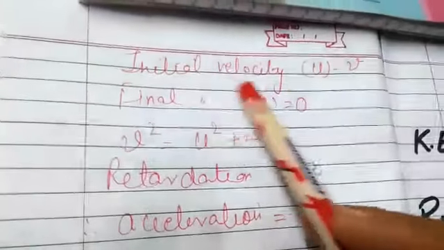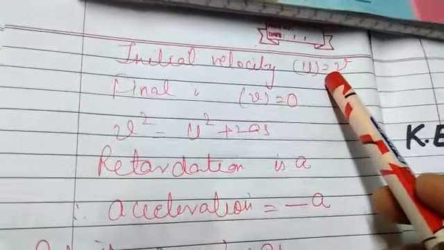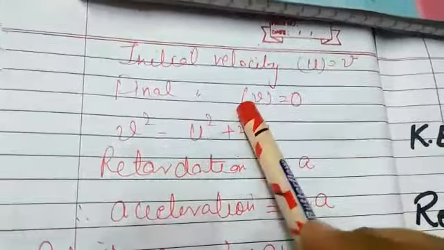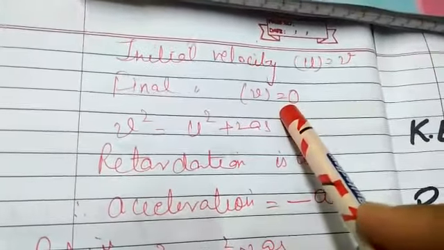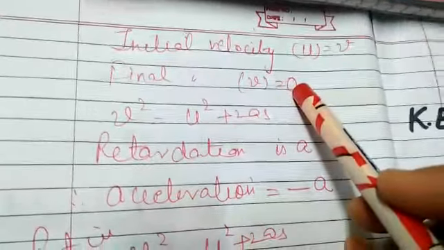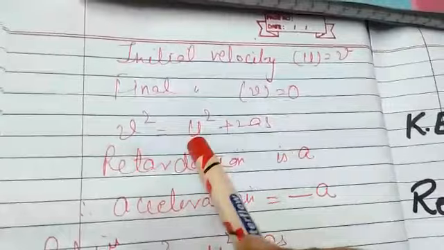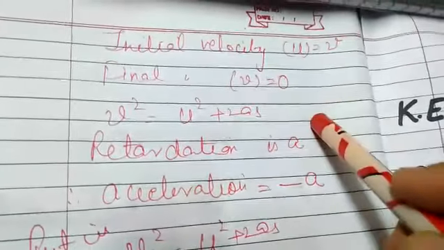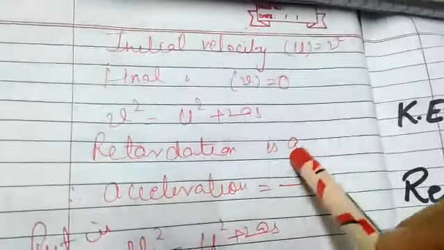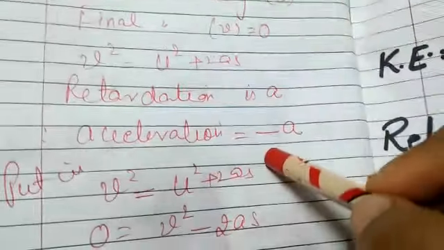Now initially we are moving with the velocity, let it be v. Final velocity क्या हो जाएगी? It will be 0 because we are stopping the object. Object is coming to rest. So we have the expression, that is v square is equal to u square plus 2as. Now retardation is a, तो acceleration क्या आ जाएगा? Negative of it, that is minus a.